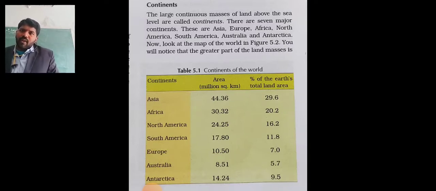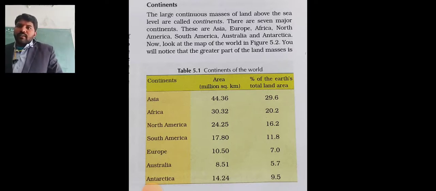Next is Africa, 30.32 million square kilometers, 20.2%, the second largest continent in the world. North America, 24.25 million square kilometers, 16.2% of the total land area, is the third.